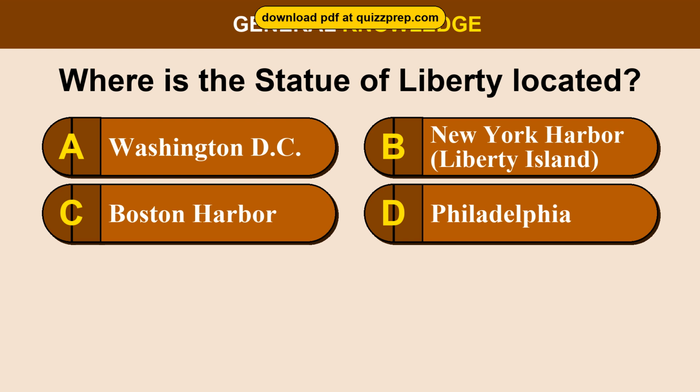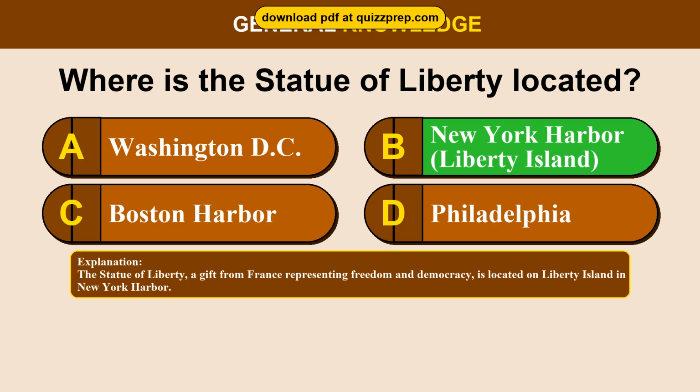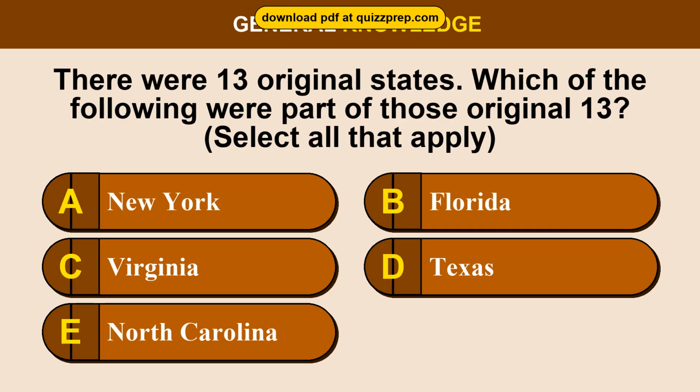Question 6. Where is the Statue of Liberty located? Option A. Washington, D.C. Option B. New York Harbor, Liberty Island. Option C. Boston Harbor. Option D. Philadelphia. The correct answer is option B. New York Harbor, Liberty Island. The Statue of Liberty, a gift from France representing freedom and democracy, is located on Liberty Island in New York Harbor.